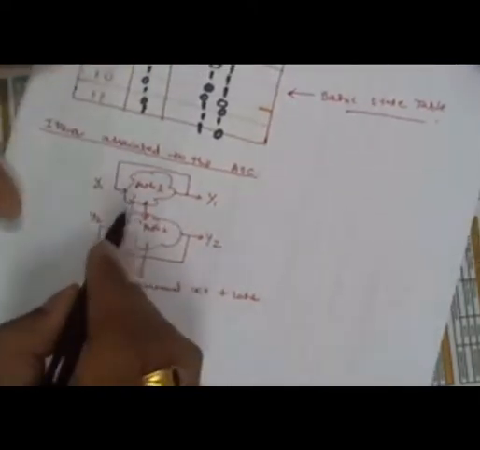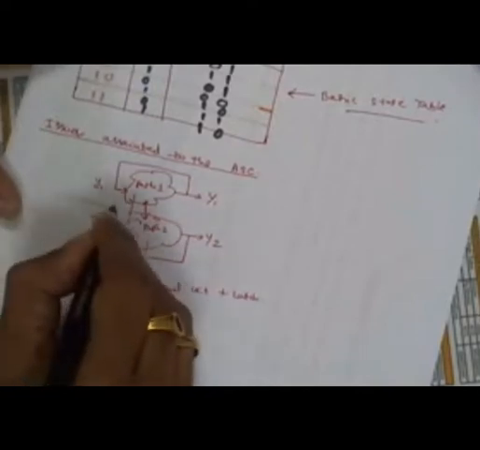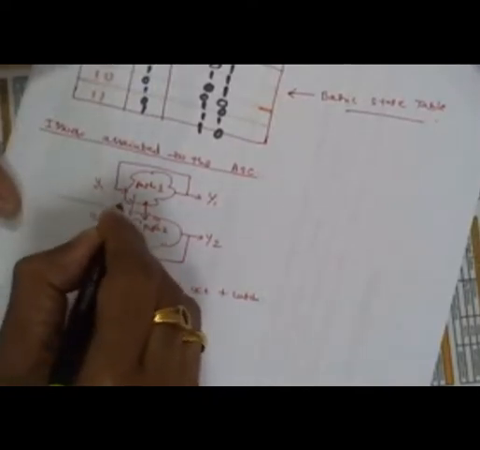Now listen. Suppose the input is applied here, and the input goes into this circuit as well as this circuit. I mean two paths, two different logics, because Y1 is a different equation and Y2 is a different equation. So these two have different logical combinations, and the number of gates involved in Y1 and Y2 may or may not be the same. It doesn't mean it should be the same all the time; it depends upon the application.